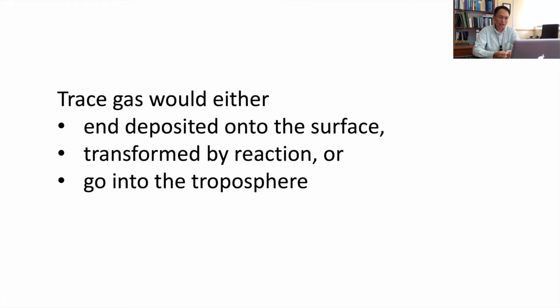Trace gases will either end up deposited onto the surface, that means it will settle onto the surface, or it could also be transformed by reaction, or even go into the troposphere where it is distributed uniformly around the latitude belt in a few weeks. That means it's a few weeks residence time.